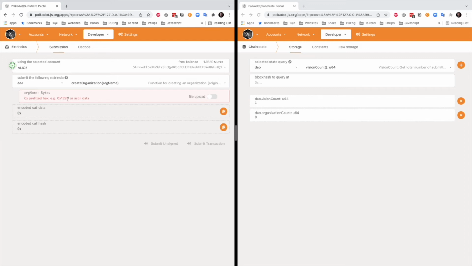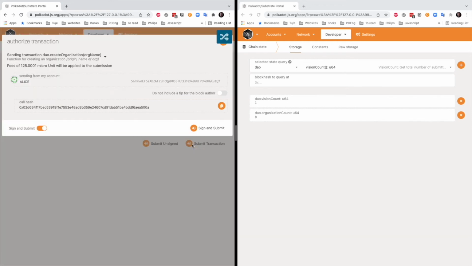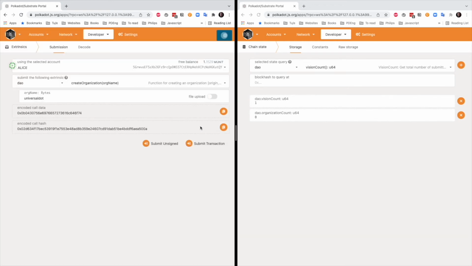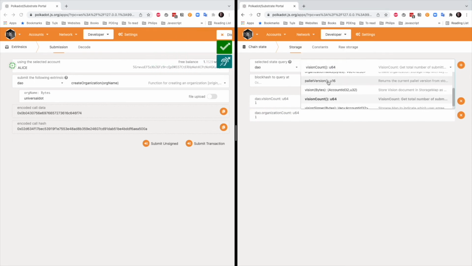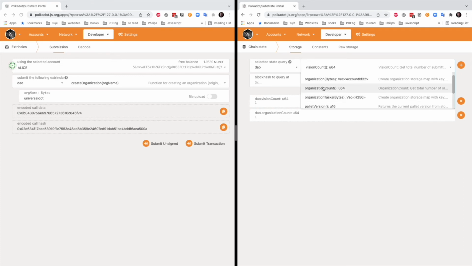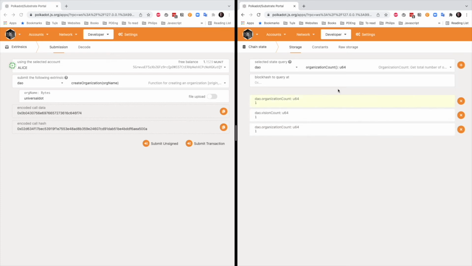What we can do next is Alice would like to create her own organization. For that she has to type her organization name. Let's say it is UNIVERSALDOT. So Alice is creating a DAO organization with the name UNIVERSALDOT, and in order to create that she has to sign this transaction. The create organization event went through. We can query again for the organizational count, and we can see now we have one organization and one vision document that exist.